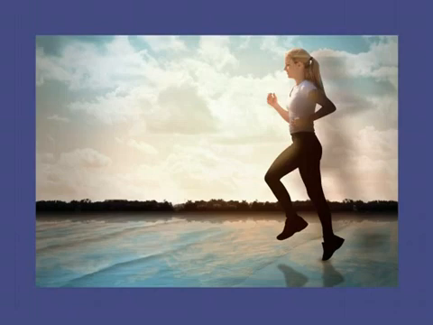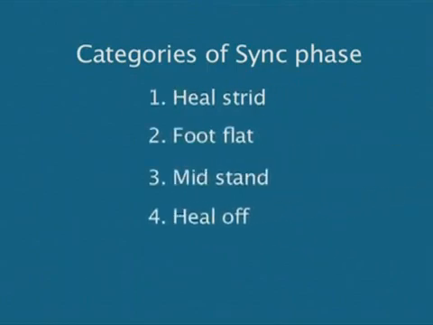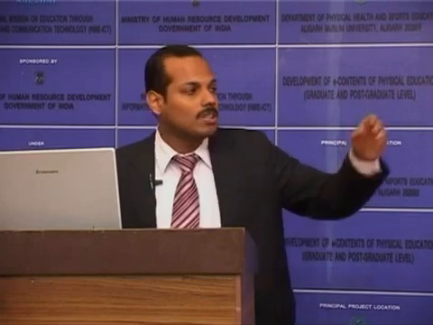So the stance phase consists of five subdivisions. The first one is the heel strike, then foot flat, mid stance, heel off, and toe off. Heel strike is the point where the heel of the extremity contacts the ground, and foot flat is once the foot is fully in touch with the ground. In mid stance, the body weight is transferred to that extremity. Then heel off is when the heel of that extremity leaves the ground, and toe off is the phase where the toe of the same extremity leaves the ground.